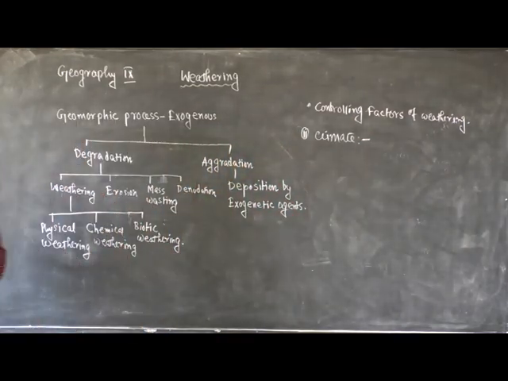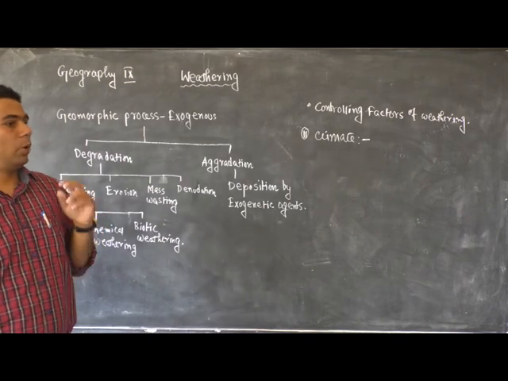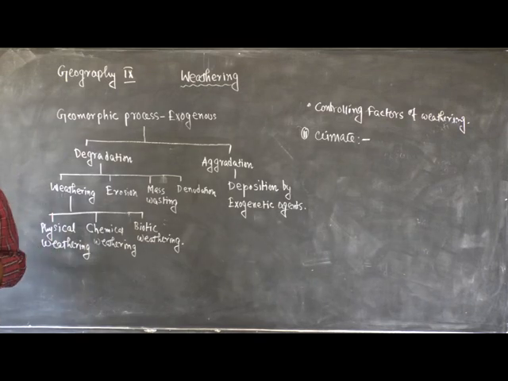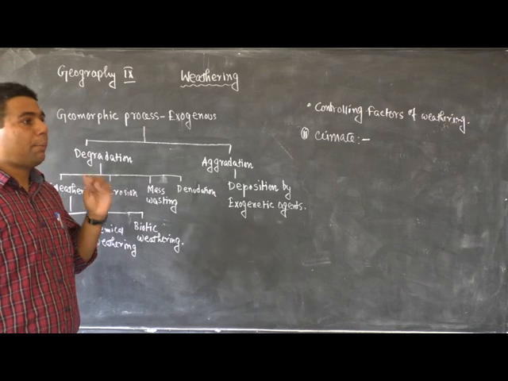Climate greatly influences the nature and magnitude of weathering, particularly two important elements of climate, rainfall and temperature.